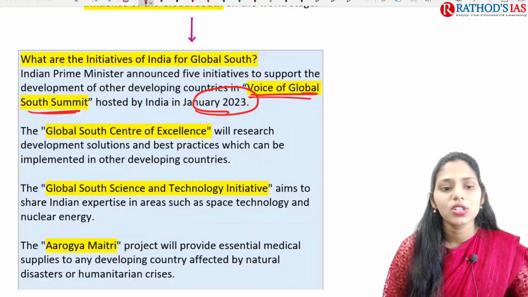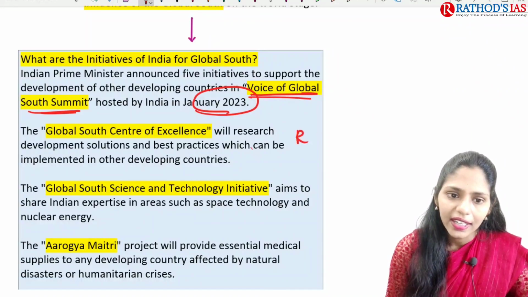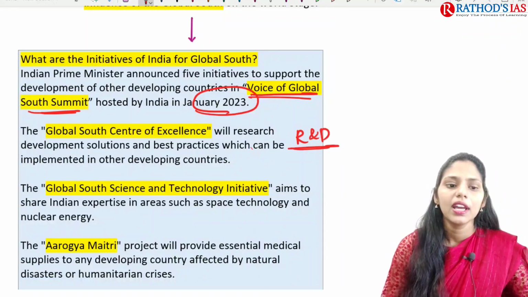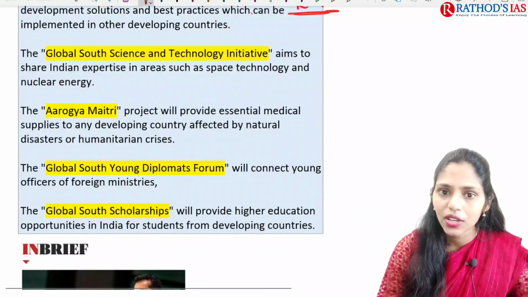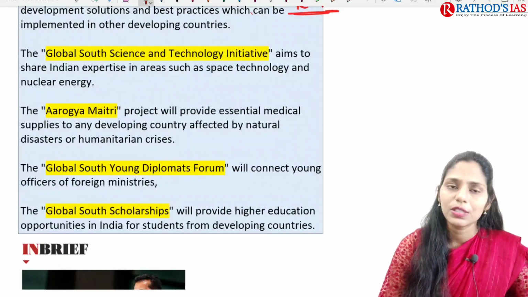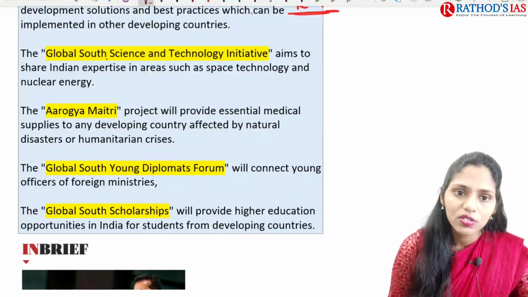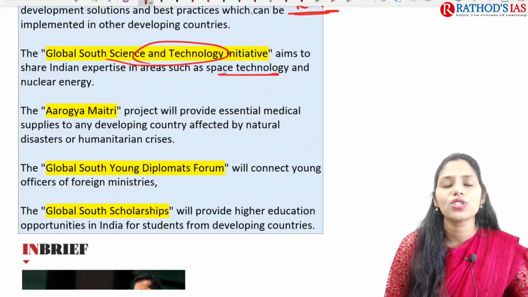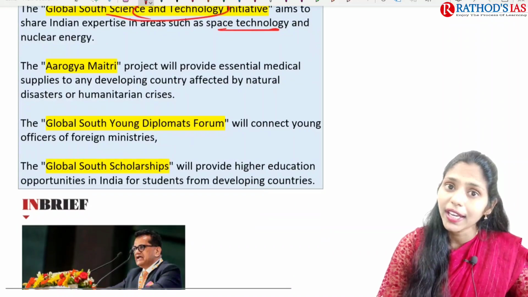We also have the Global South Centre of Excellence, focusing on R&D, that is research and development. And we are having the Global South Science and Technology Initiative, which aims to share Indian expertise in the areas of space technology. In science and technology, we are focusing on space because we are going to have a new space era in future, and even on nuclear energy.